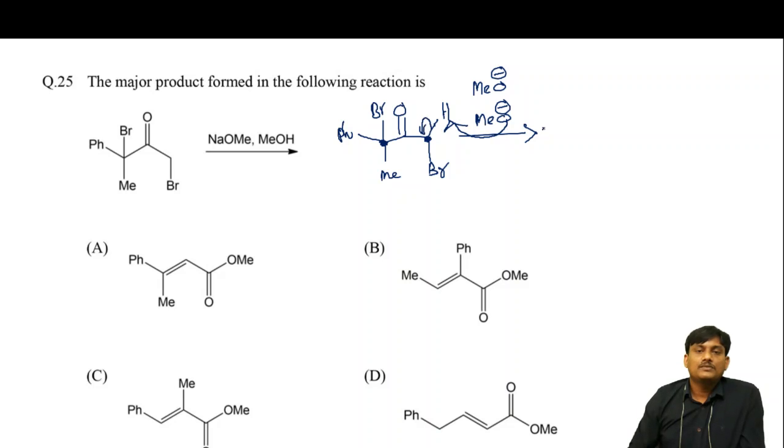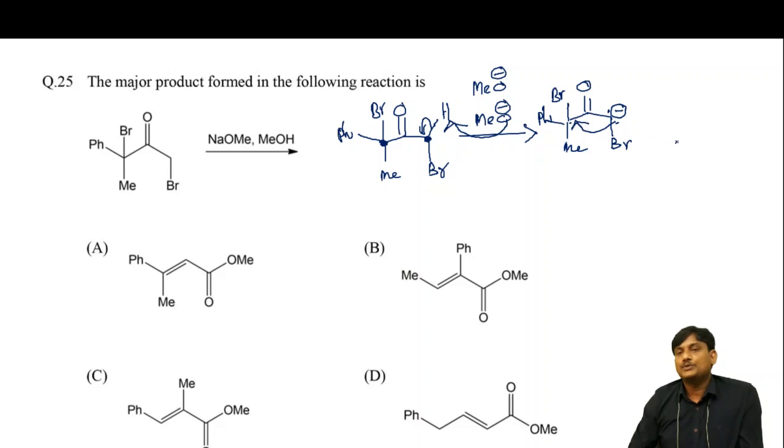So you will get a carbanion intermediate, double bond O, and bromine, with a minus charge, and this one is bromine, this one is methyl, this one is phenyl. This carbanion will attack, an SN2 type of reaction will be taking place.